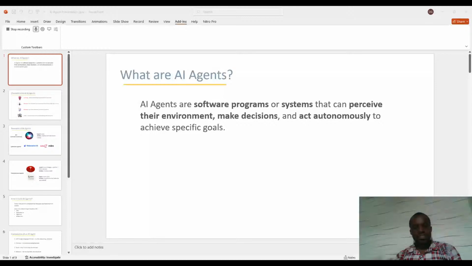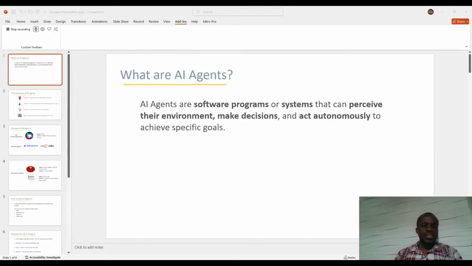What I mean by perceive their environment is that they can receive inputs, whether text, images, video, voice, data, or any form of these things. But they must be able to interact with their environment, sense it, interact with it, and receive input.